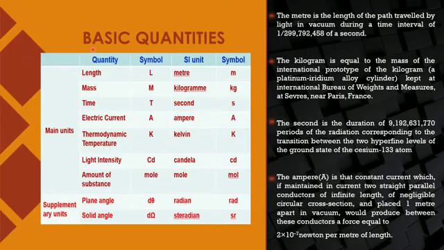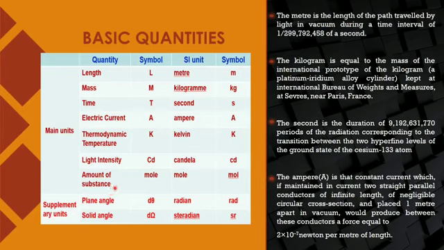SI is nothing but the extended form of the MKS system. Because in the MKS system we are simply taking length, mass and time. These three quantities we are taking, and along with them, the SI system says there are four more basic quantities, like electric current, temperature, luminous intensity and amount of substance. These are the 7 basic quantities.